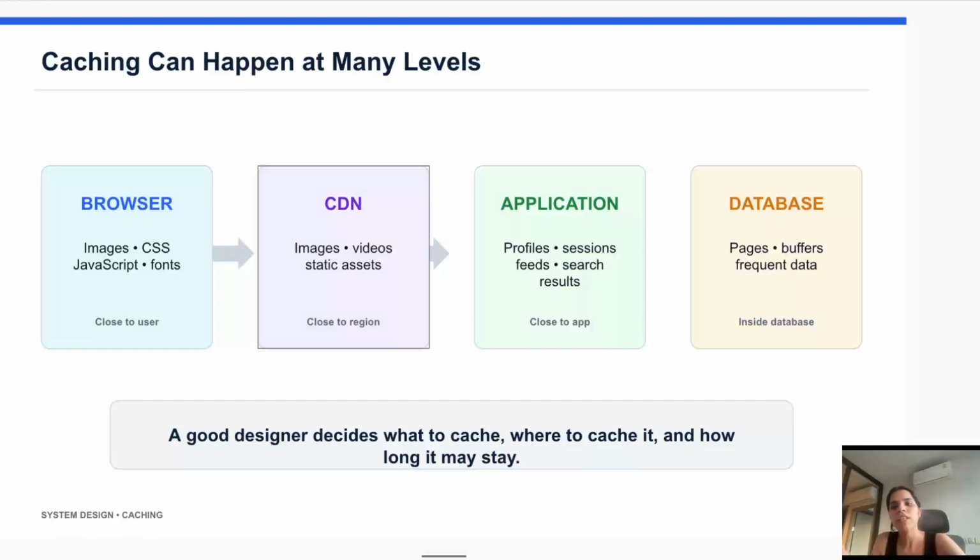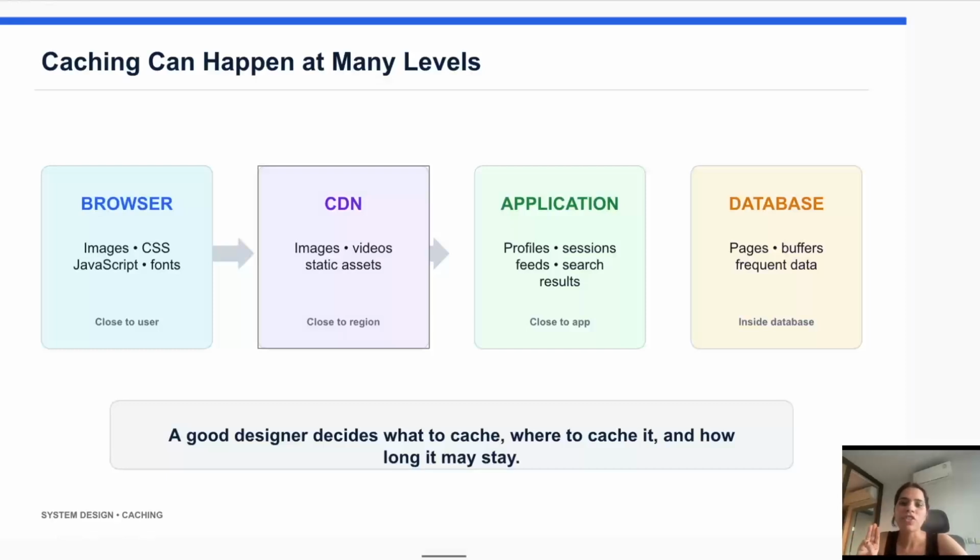So instead of fetching the content from far away servers, users get it from a nearby location. Doing this, the application feels much faster. So this is the second layer, which is your CDN caching layer.